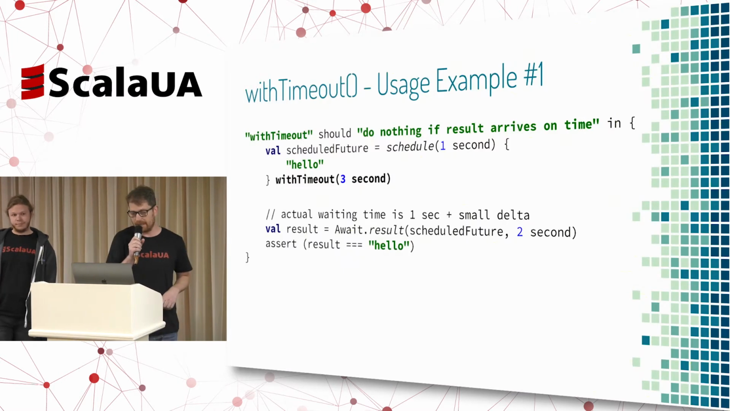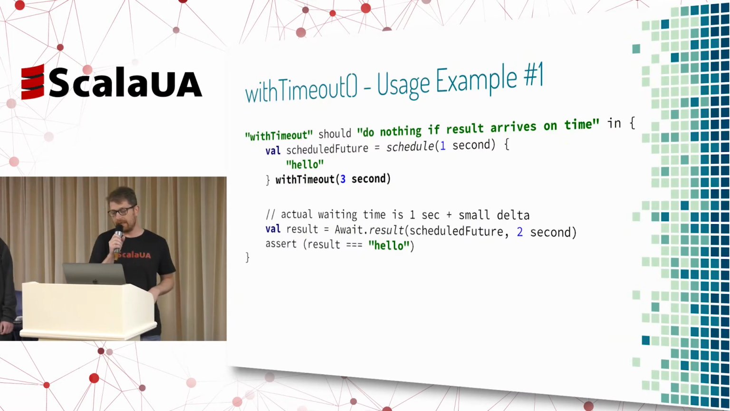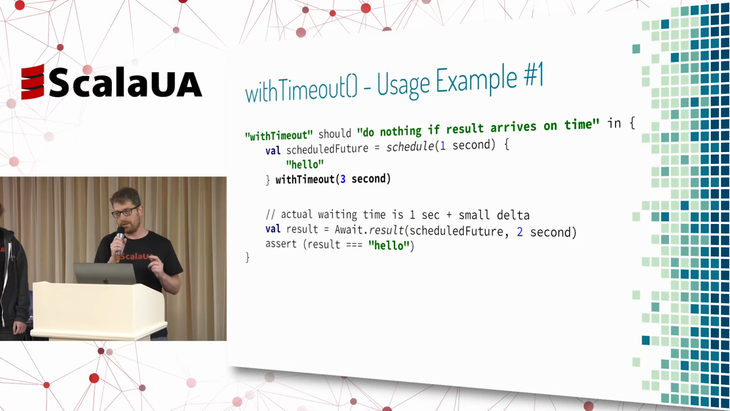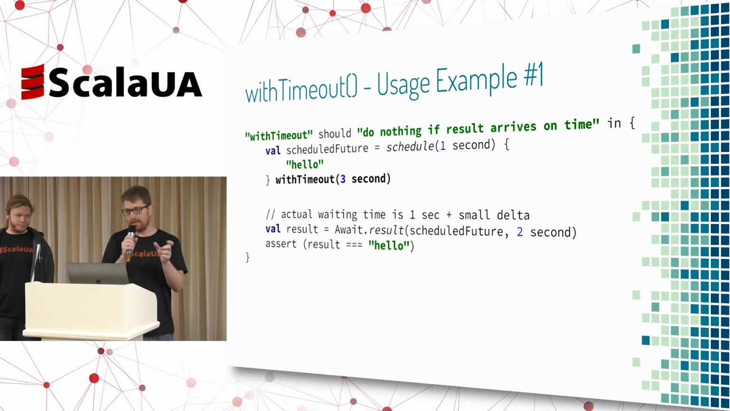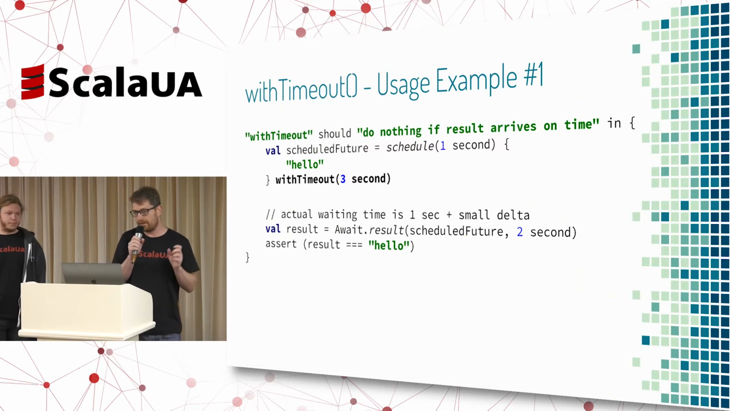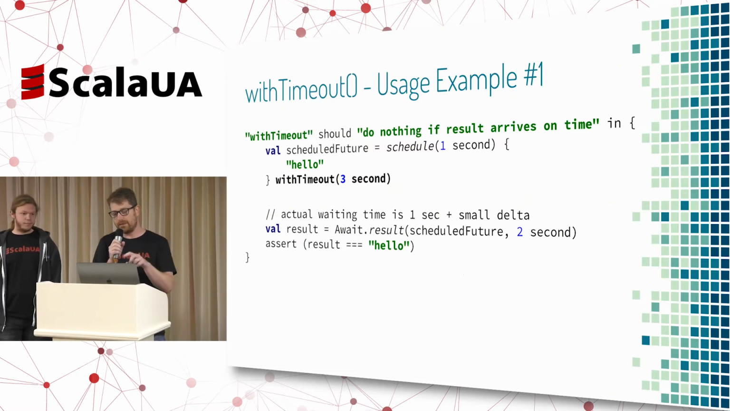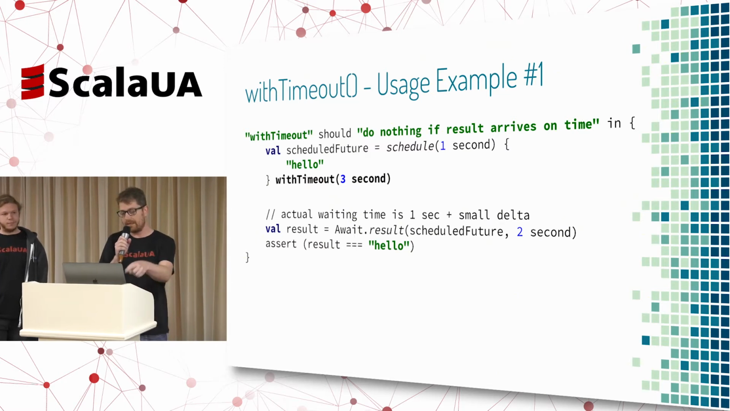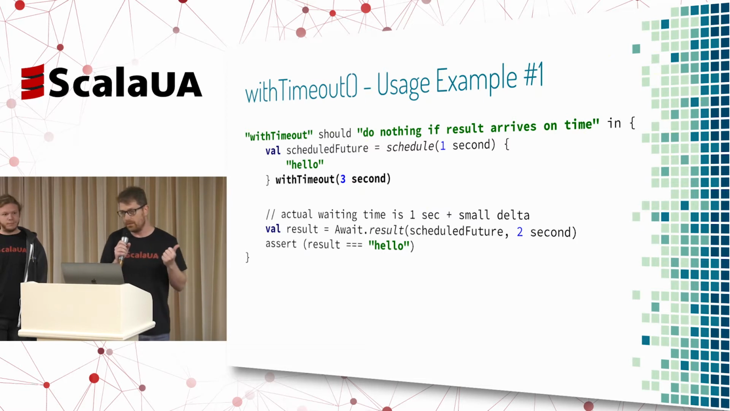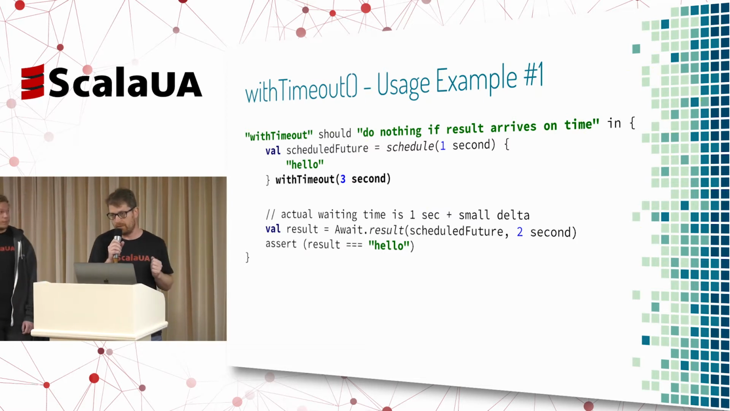So let's see a simple example. The first one is, again, scheduling a future 1 second into the future, and we are limiting the amount of time that we are giving it with 3 seconds. Now, because it will return in 1 second, we don't have an issue here, and we will actually get the result back, right? So you can see that the result of the future is the hello that we are producing in the original one.